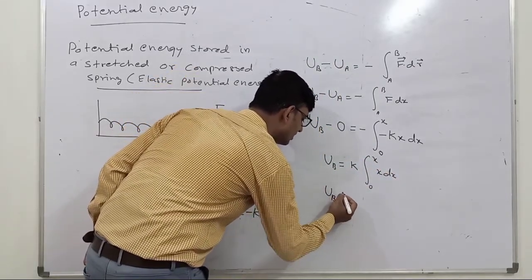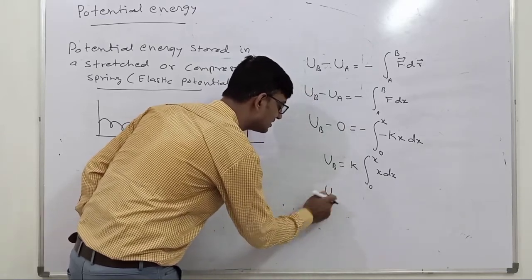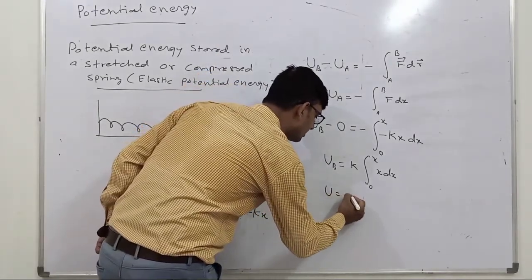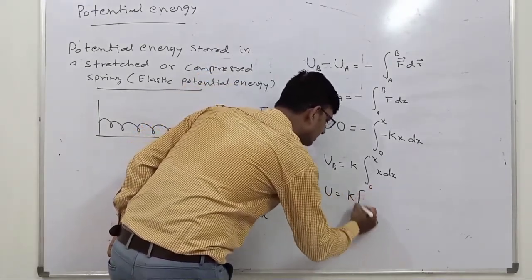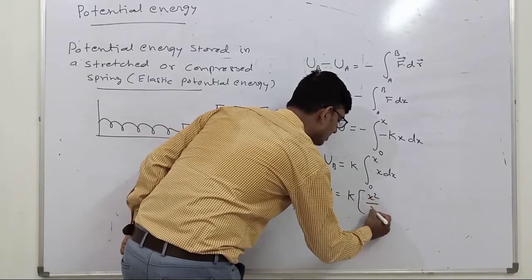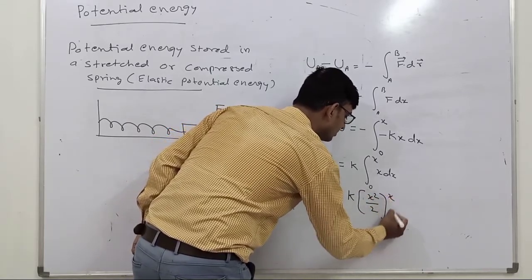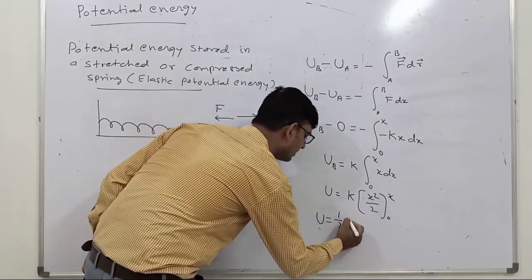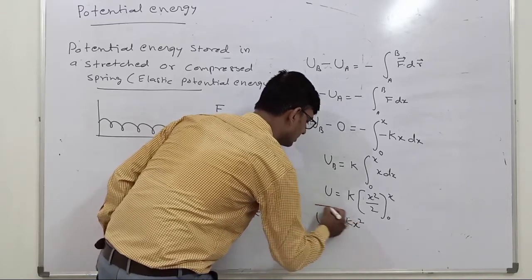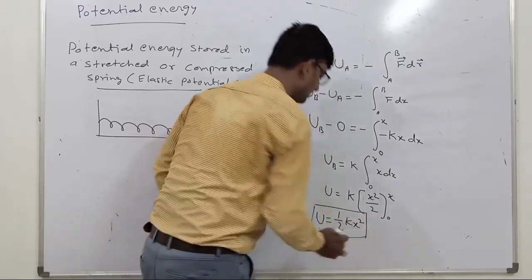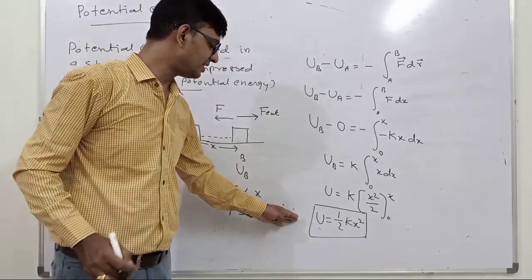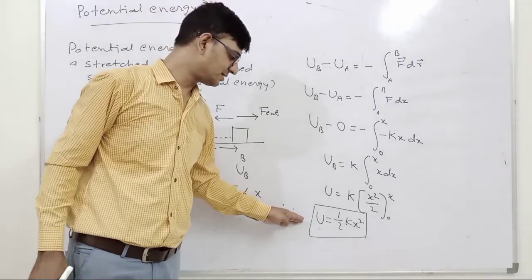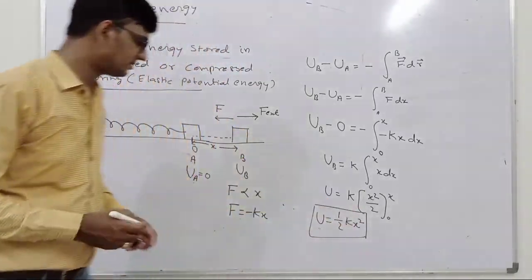Now let us assume that this is the potential energy at any arbitrary point. So U is equal to, if we integrate this, x square by 2 from x to 0. So that formula will become U is equal to half kx square. So this is the formula. This formula is related to the potential energy stored in a stretched spring. U is equal to half kx square.